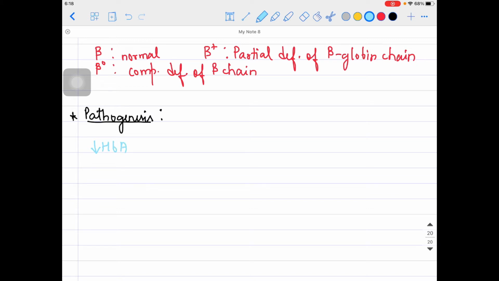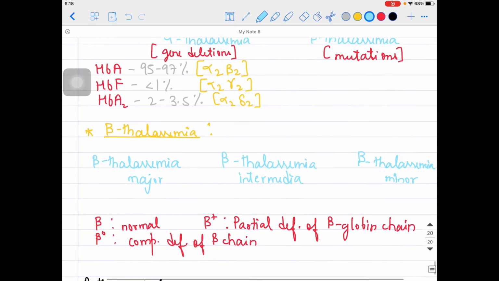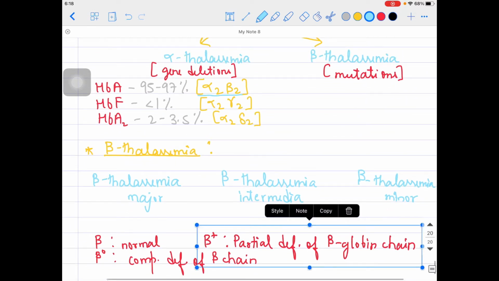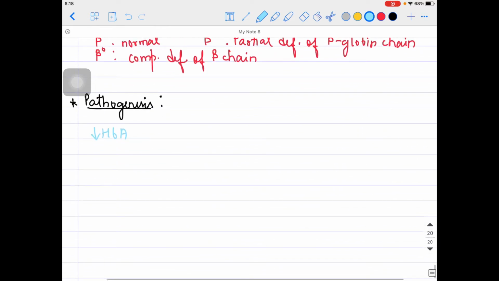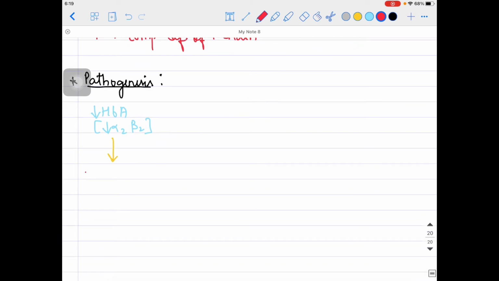In HbA, which I told you is alpha 2 beta 2, over here also alpha 2 beta 2 will be affected, hampered, and decreasing. Due to that, I will change the color, this will be the microcytic hypochromic anemia, guys.